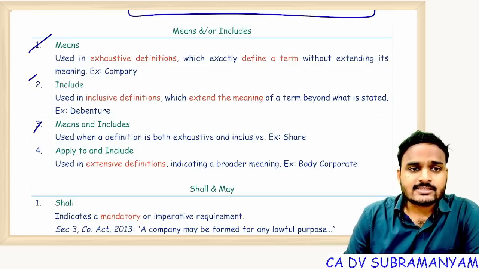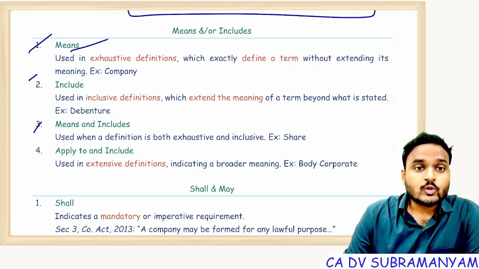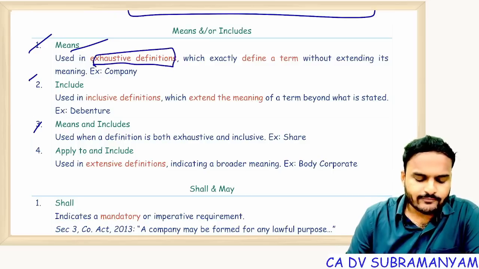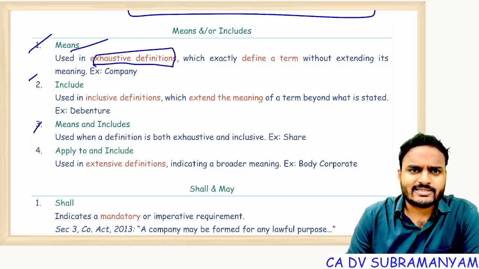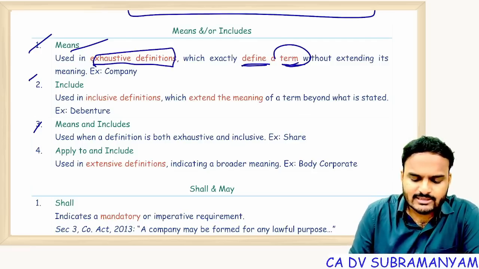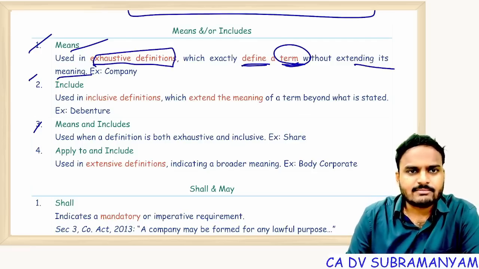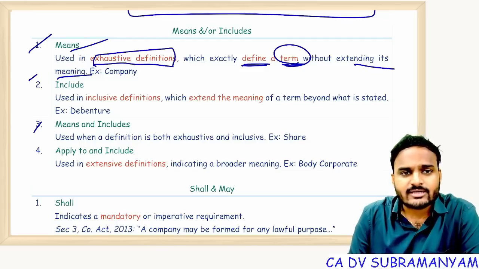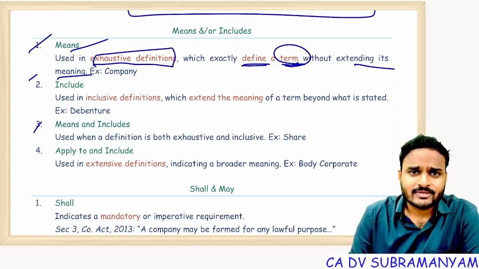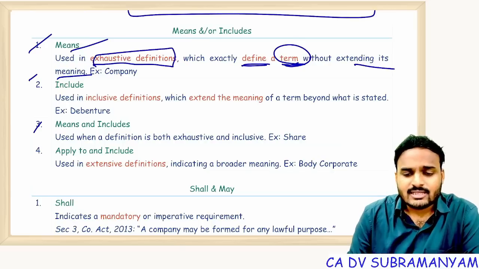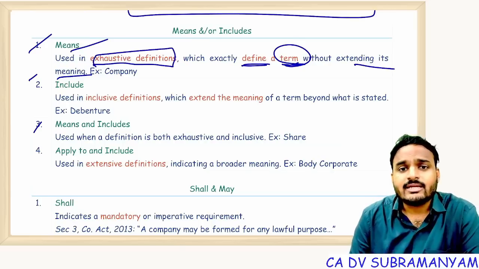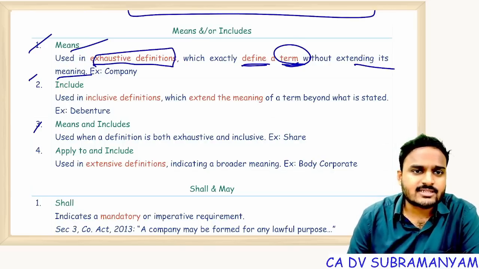Some definitions start with the word means. Those definitions are known as exhaustive definitions. Exhaustive, complete, which exactly define a term without extending its meaning. Example, company. Company means a company incorporated under the Companies Act 2013 or previous company law. That's it. So you will find a complete definition. Nothing will be added, nothing will be deleted. So it exactly defines the term.